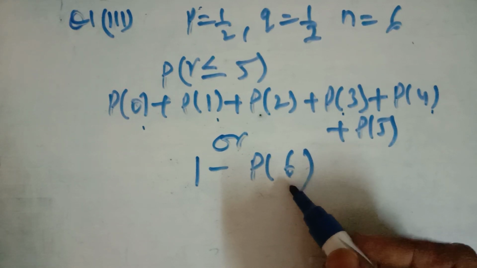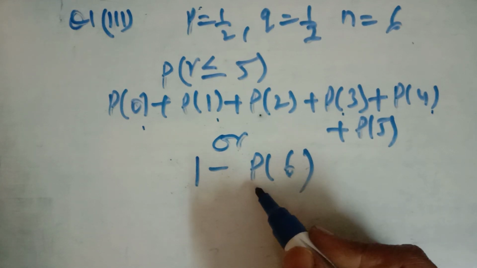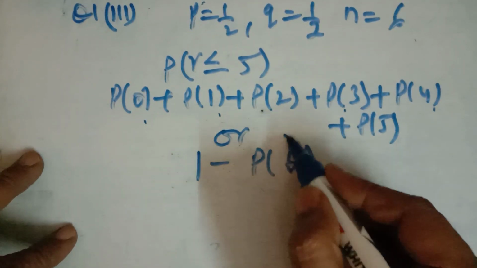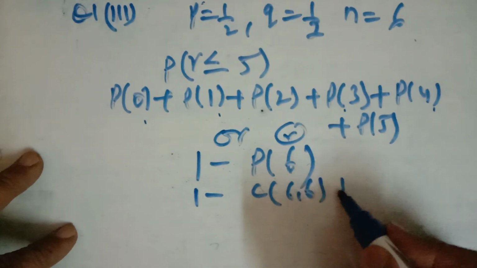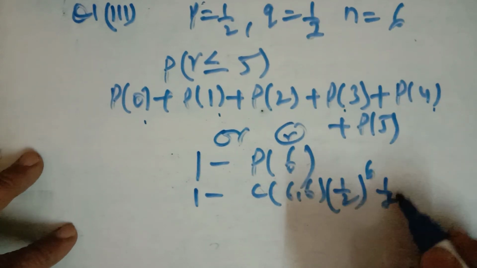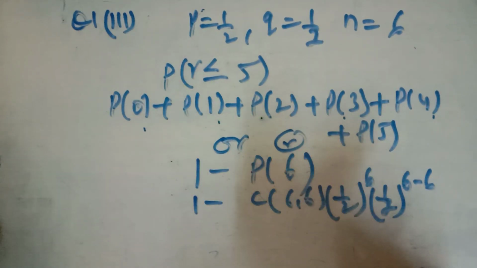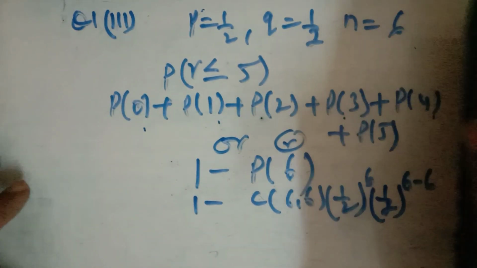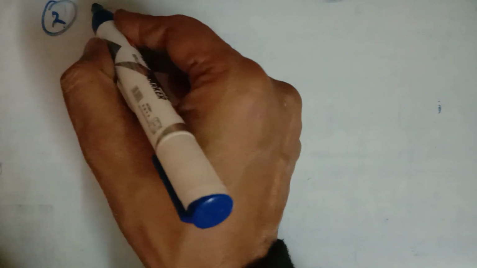You should have an odd number on the 6 dice and subtract it from 1. You'll get the probability of getting at most 5 dice. So here the value of R is 6. The combination of N R, P raised to power R, and Q raised to power N minus R. This is the probability of getting at most 5 successes in 6 throws of dice, where the success is getting an even number. So in these types of questions, you have to simplify the P, the Q, the N, and you have to find the value of R.